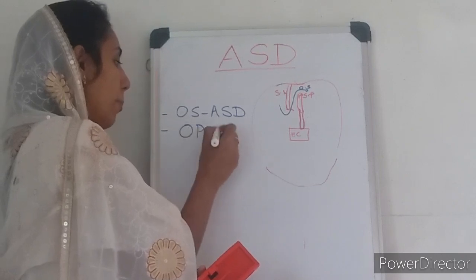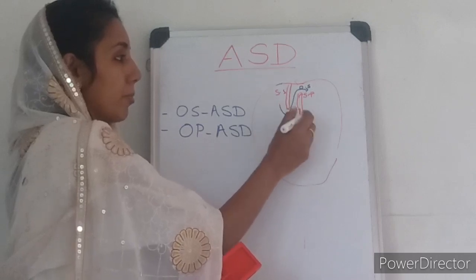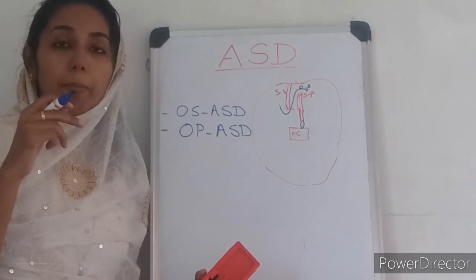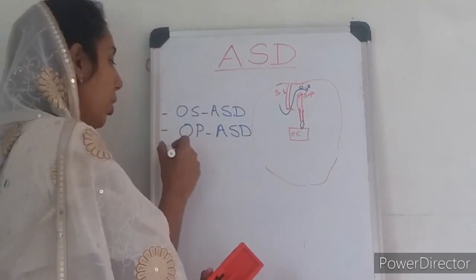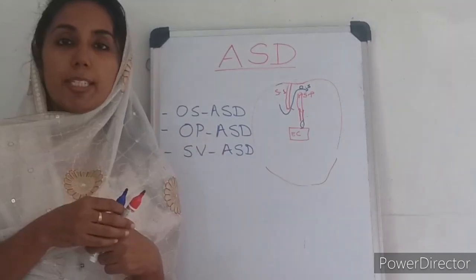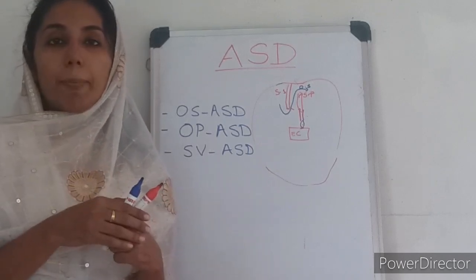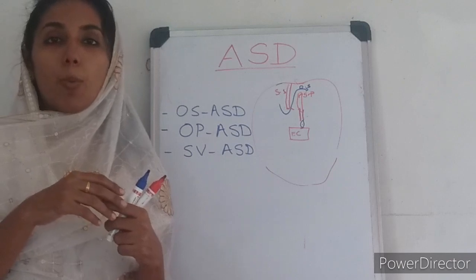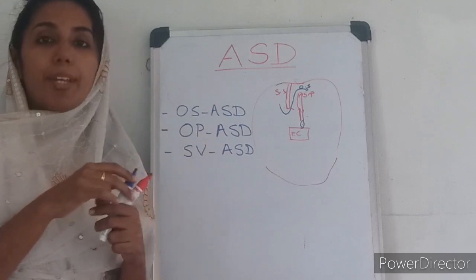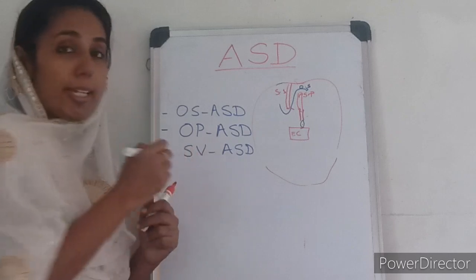So what is ostium primum ASD? Ostium primum ASD is when the defect is here, between the end of the septum primum and the endocardial cushion. Now we have the sinus venosus type of ASD. This does not involve the true membranous septum. Here the superior vena cava opening overrides the fossa ovalis, that is, the connection between the left atrium and the right atrium. So that is about sinus venosus ASD.